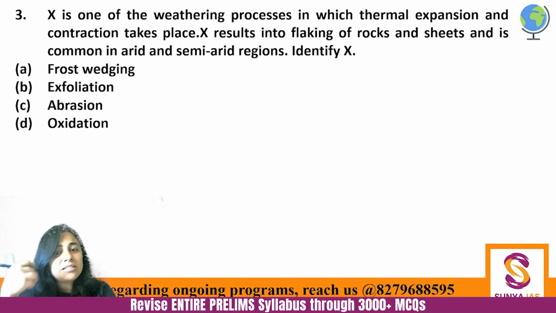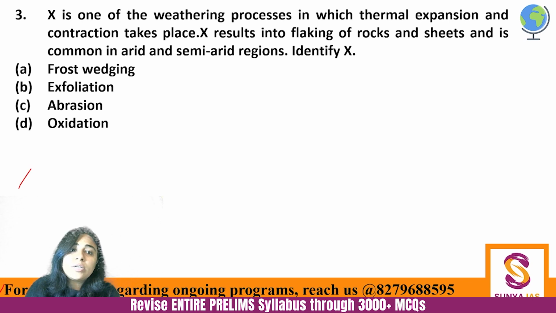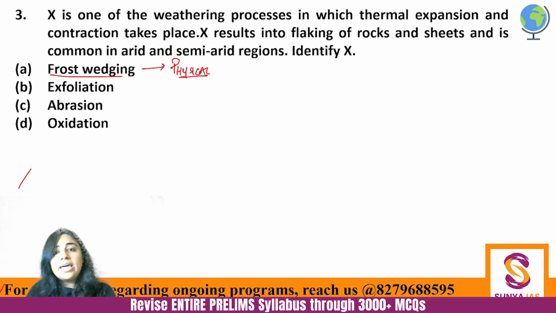There are three forms of weathering: physical, chemical, biological. Okay, so now let's see one by one. What is frost wedging? Frost wedging is a type of physical weathering wherein there are rocks, and because of the temperature frost gets accumulated in them, and when the temperature rises the frost will melt, and this constant pressure will lead to breaking of the rock. So this is a physical process, but this happens in icy cold areas. This will not happen in arid and semi-arid regions. So first is not the correct answer. Second is actually the correct answer.